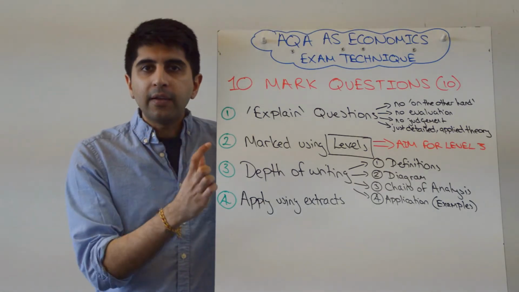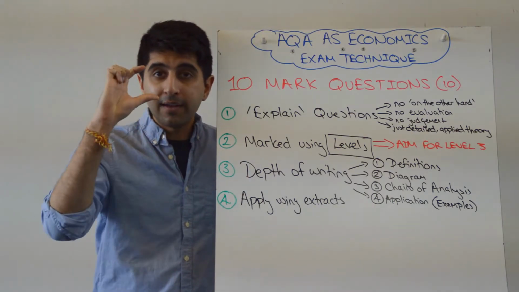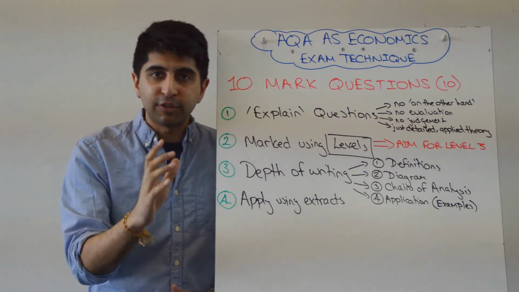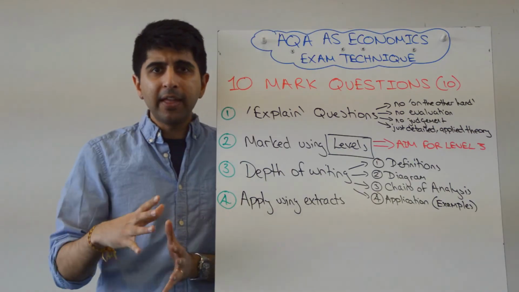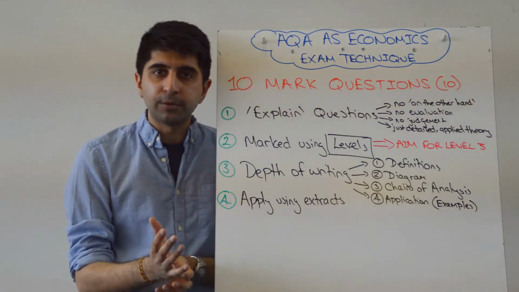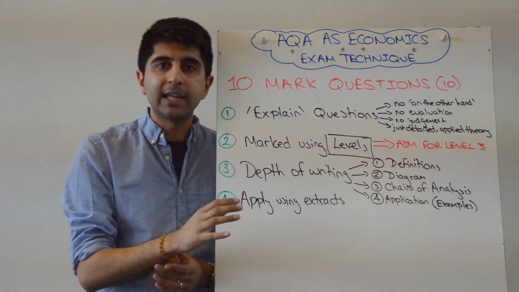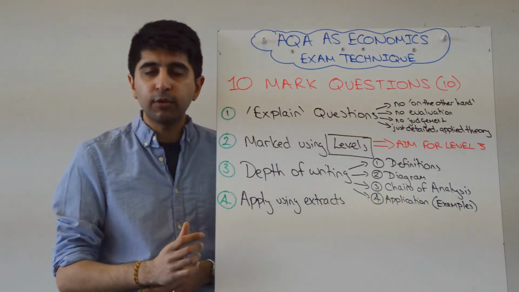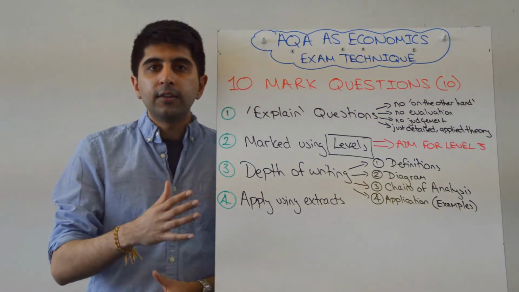It's important for you to know how this question will be marked. AQA examiners will mark this question using levels. There are 3 levels, level 1, level 2, level 3. You should be aiming for level 3. The way it's marked, they'll read through your entire essay, and then they will see where your essay fits given the different levels. So if you hit all the criteria in level 3, you're going in level 3, then it's just what kind of level 3 answer is it? Is it a top quality level 3, in which case you'll get 10? Is it a low quality level 3, in which case you'll get 7? So that's how they do it.